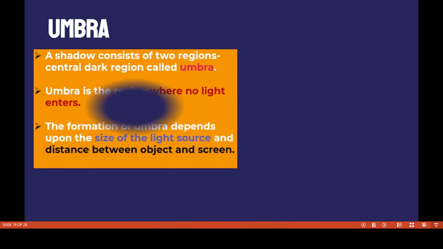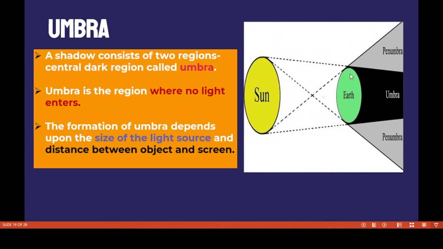Now we have to discuss two important terms, umbra and penumbra. First, umbra. A shadow consists of two regions, children. The central dark region is called umbra. Umbra is a region where no light enters. The formation of umbra depends upon the size of the light source and the distance between the object and the screen. So that is umbra.